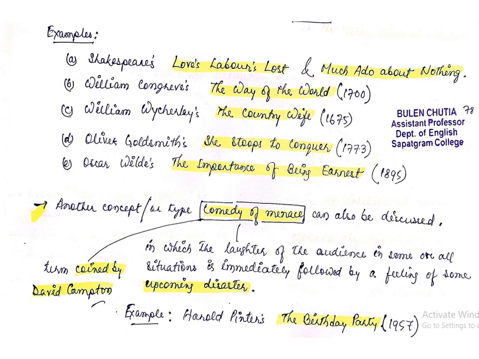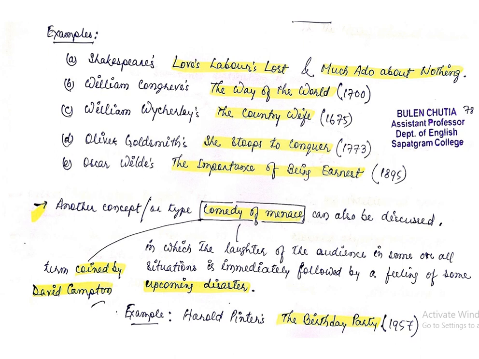Just try to remember. So, comedy of menace is a kind of comedy where we can see not only the comedy, but the feeling of tragedy is also there just after the comedy.